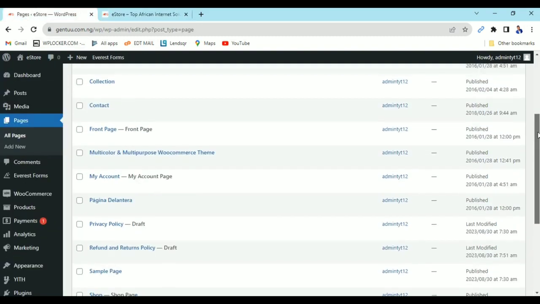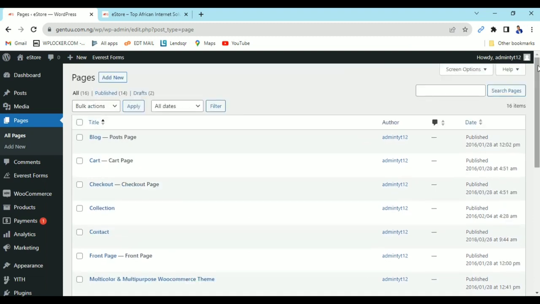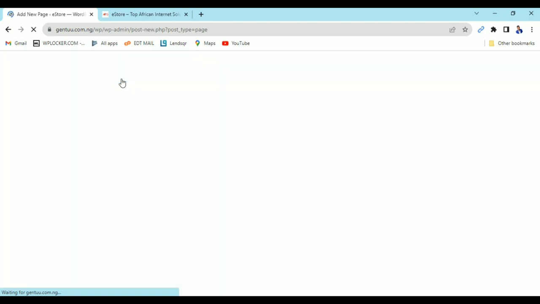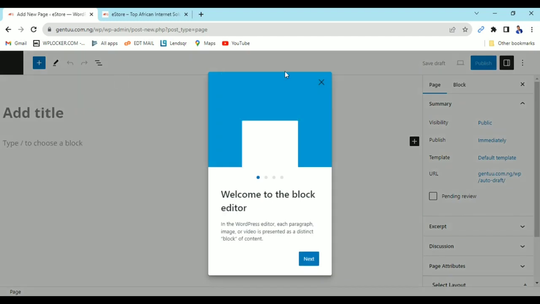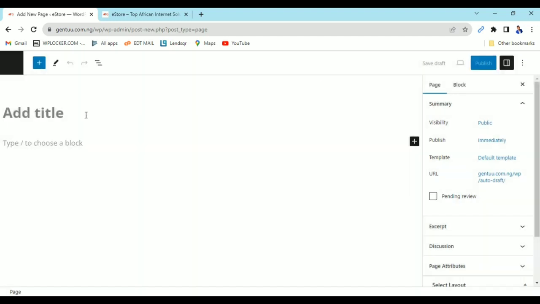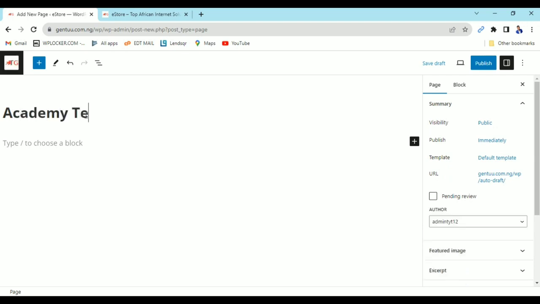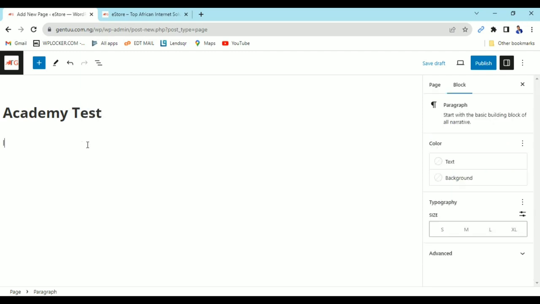And first of all, if you want to create a new page, maybe you want to add information you want to create a page for, you come here and click on add new. Then you'll be able to enter the title. Let us say Academy Test. Then I can add whatever I want on the page. Let me say I want to write, I'm testing.